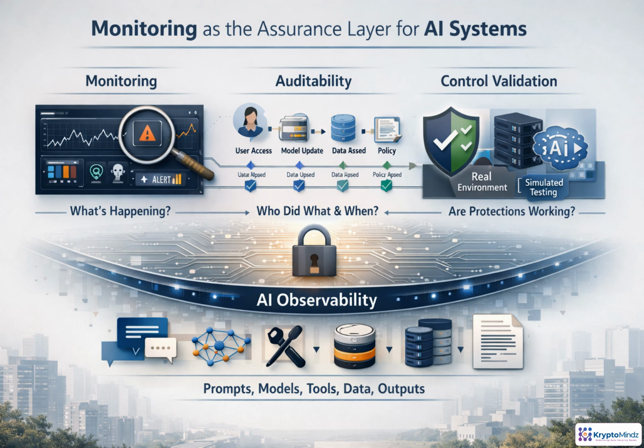Monitoring is the assurance layer that turns AI security intent into evidence. It tells teams what is happening now and whether that activity looks expected. Auditability preserves the trail: who acted, what data or model was used, which policy applied, and what result followed. Control validation then proves protections work in real operations and simulated attacks. For AI, that evidence must cover prompts, model calls, tools, retrievals, data, and outputs, not just infrastructure logs.